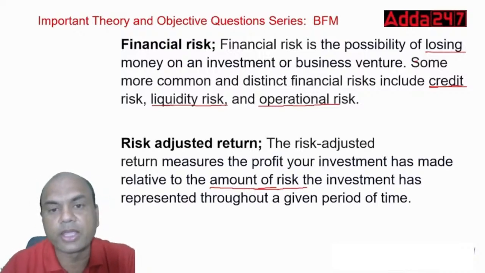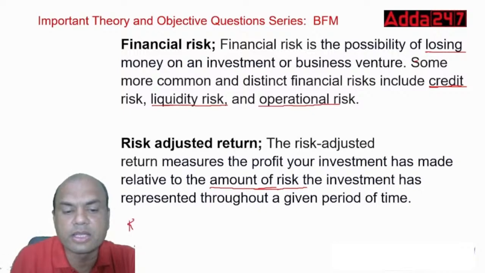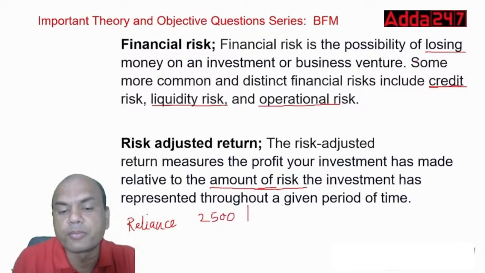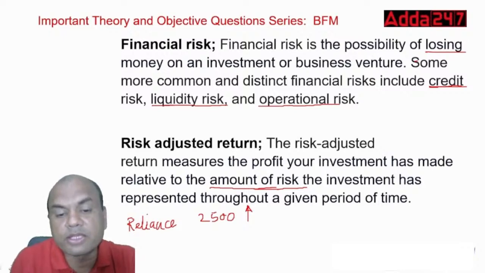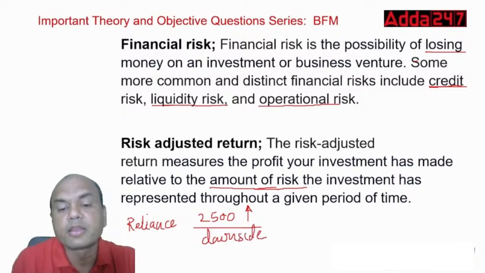I'll give you a simple example. Suppose you are buying a Reliance share at, let's say, 2500, expecting it to go up. But if it goes down, then to cover this downside risk, this risk is covered using put options.